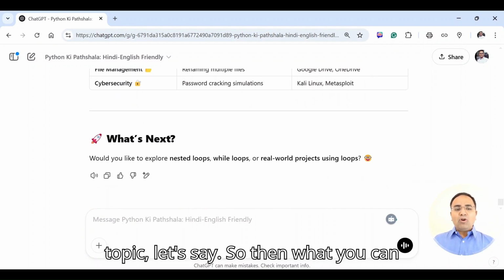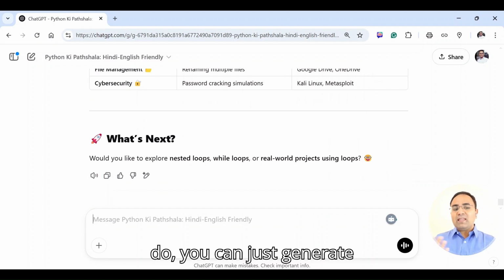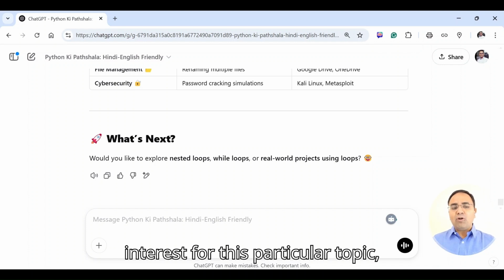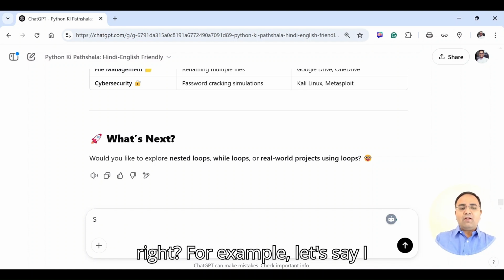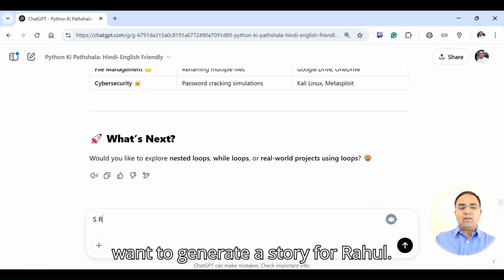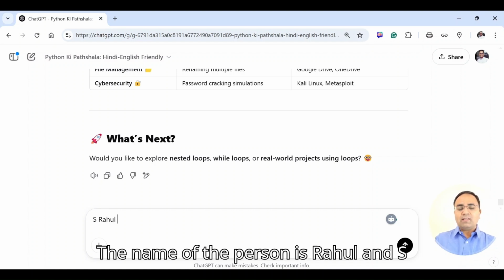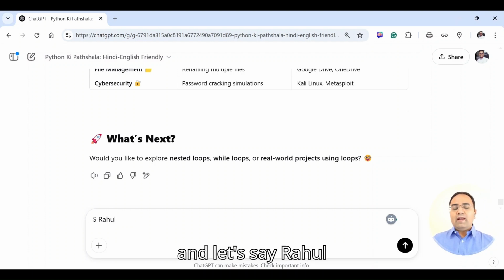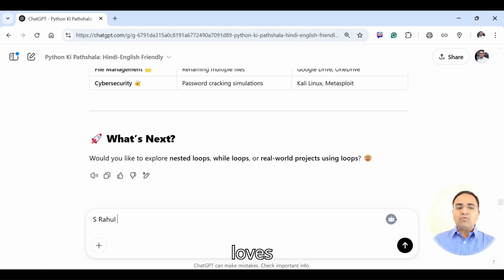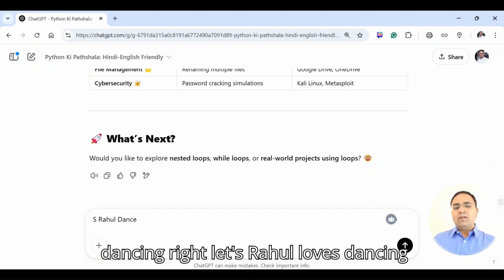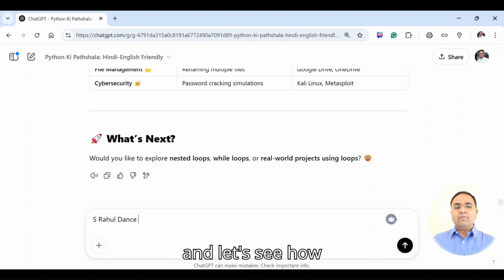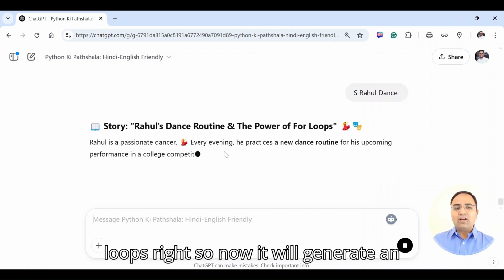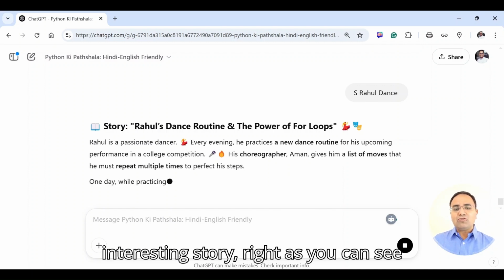topic. So then what you can do, you can just generate a personalized story based on your interest for this particular topic, right? For example, let's say I want to generate a story for Rahul. Let's say the name of the person is Rahul, and S stands for story about Rahul. And let's say Rahul loves dancing, and let's see how dancing will be related to loops, right? So now it will generate an interesting story, right?